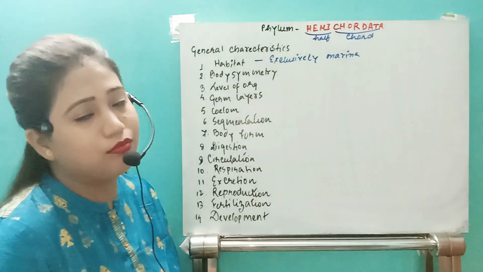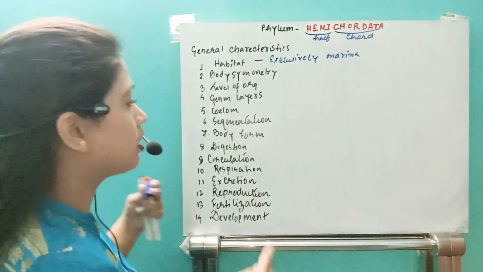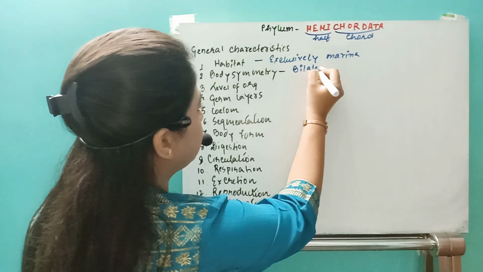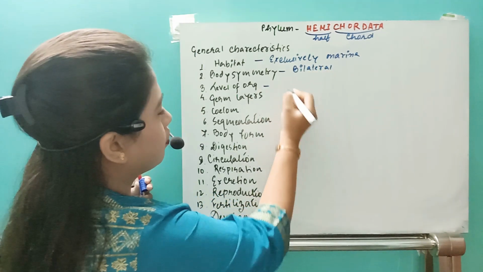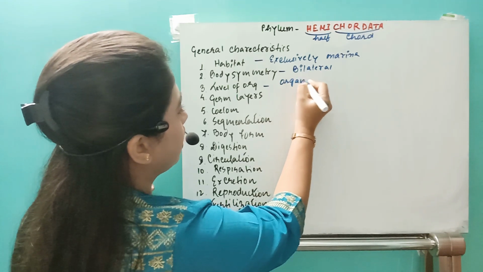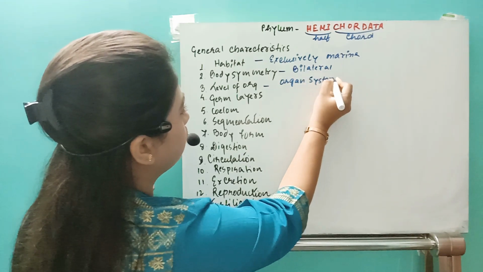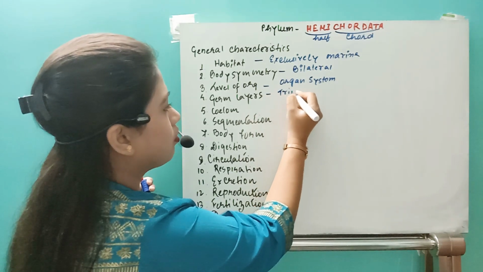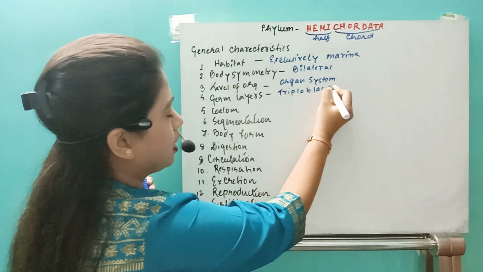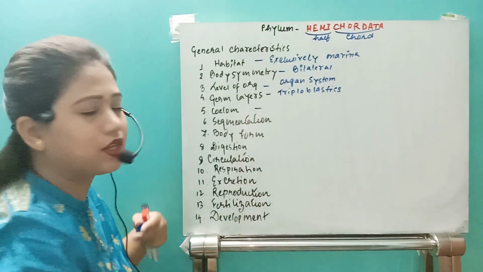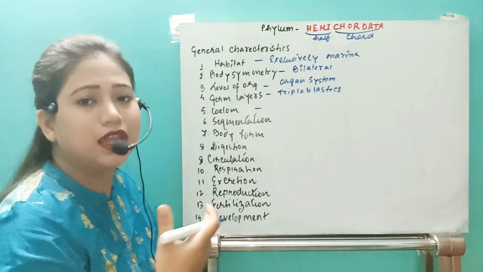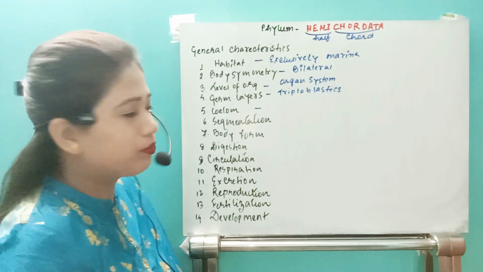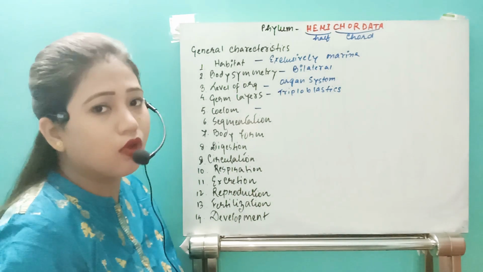Second thing, their body symmetry. These organisms are bilaterally symmetrical. If you see the level of organization, then this organism has a complete organ system level of organization. If it comes to germ layers, then they are triploblastic. We have already discussed these characteristics, so we are not going to study them further. I hope all of you know them already.